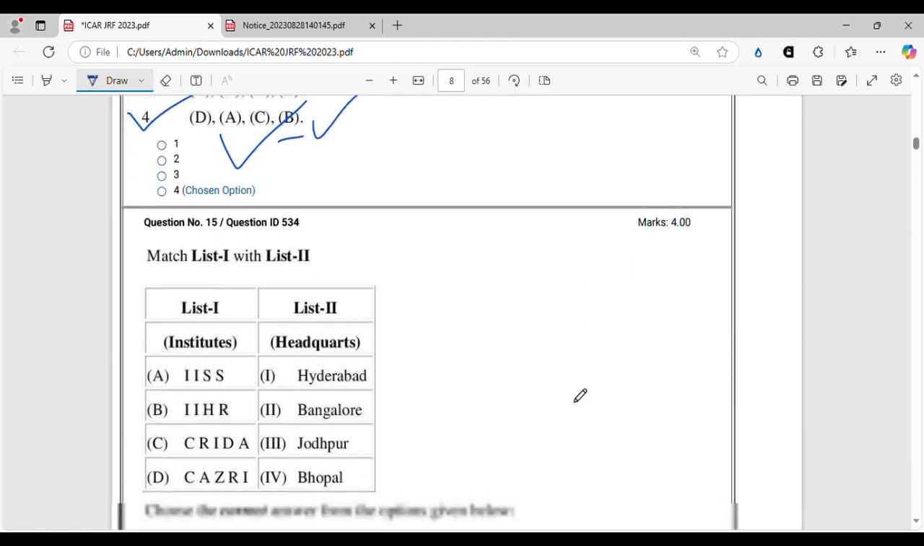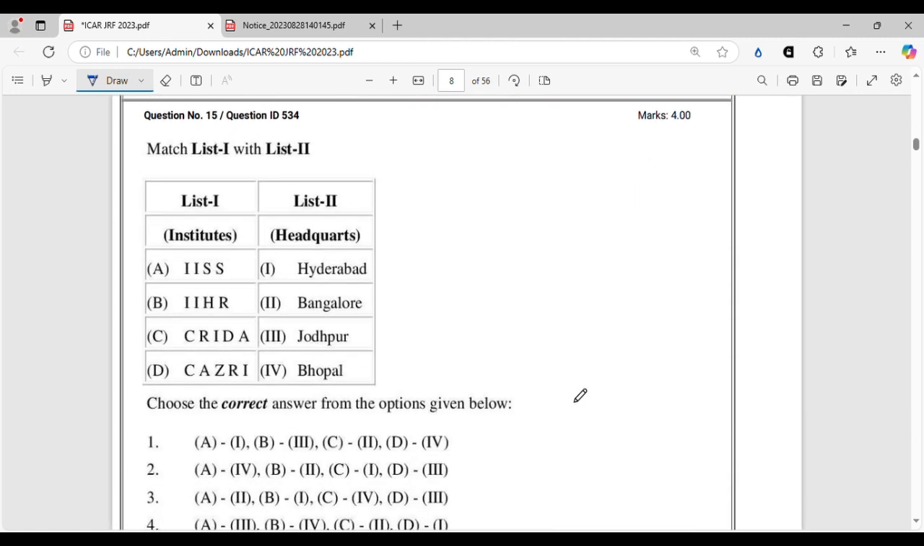Moving on to the next question, this is a really easy one. This is about general agriculture, and you have to match the name of the institute with where its headquarters are situated. Let's dive into it. IISS, we all know, Indian Institute of Soil Science. It is in Bhopal, just beside CIAE, the Central Institute of Agricultural Engineering. IIHR, we know, is in Bangalore, Indian Institute of Horticultural Research, and CRIDA is in Hyderabad. CRIDA is the Central Research Institute for Dryland Agriculture, and finally CAZRI is the Central Arid Zone Research Institute, which is in Jodhpur.